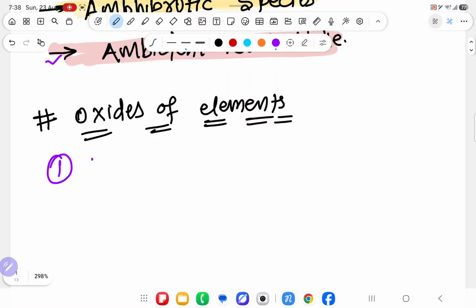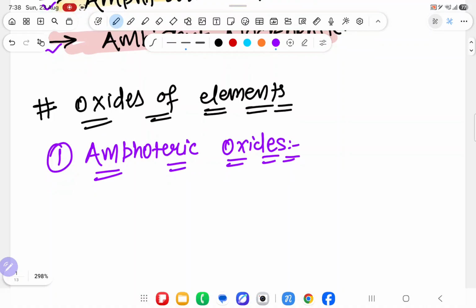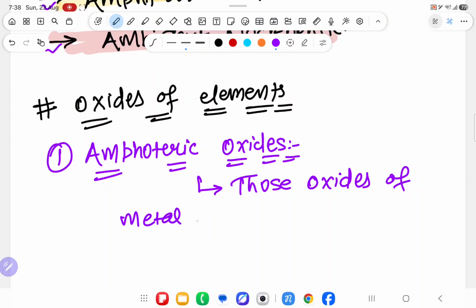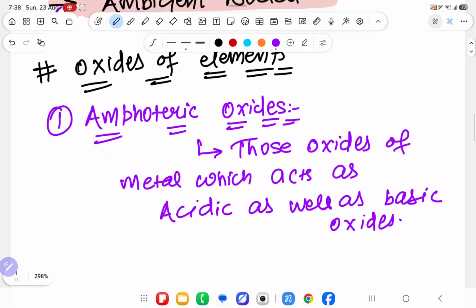The first is amphoteric oxide. Amphoteric oxides are those oxides which will act as an acidic oxide as well as a basic oxide. Those oxides of metal which act as acidic as well as basic oxides. Oxides of a metal that will act as an acidic oxide as well as a basic oxide, that is known as amphoteric oxides.